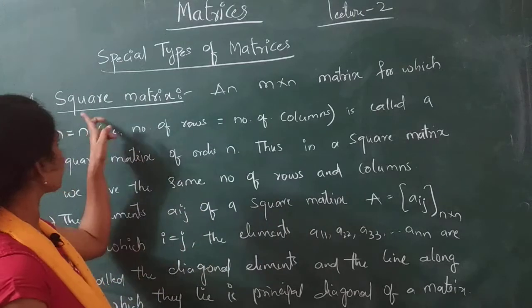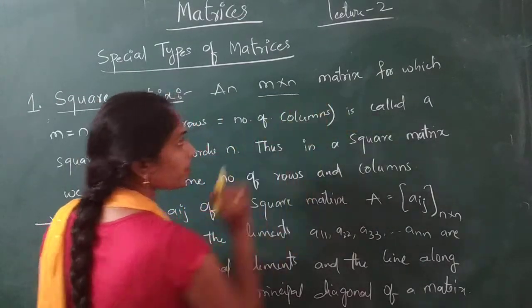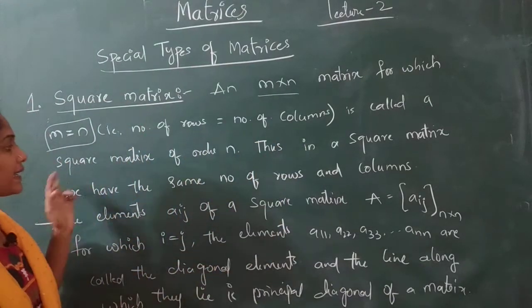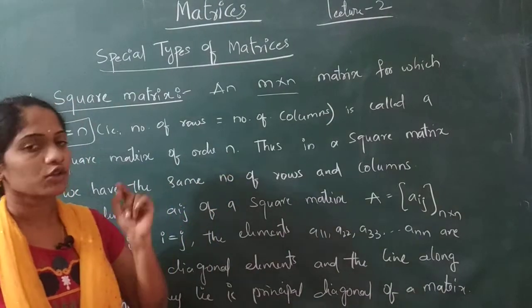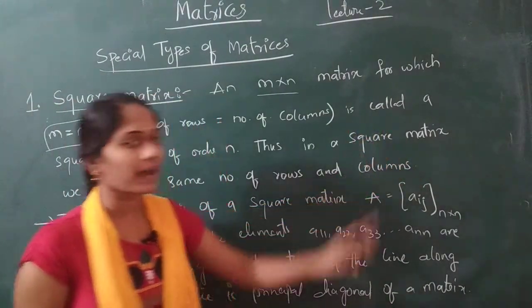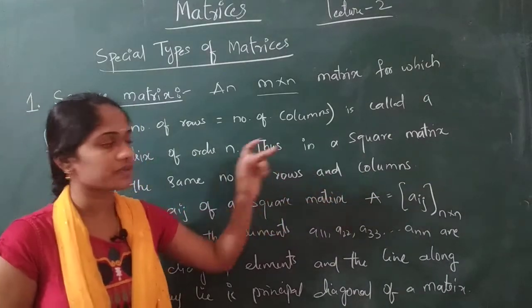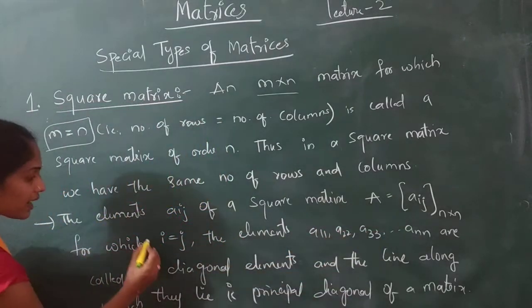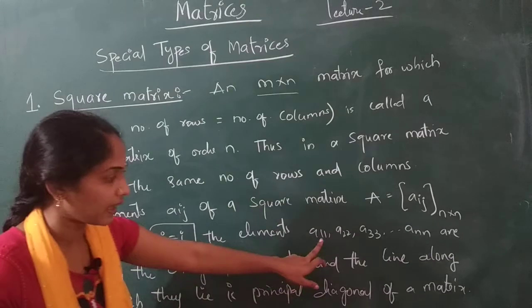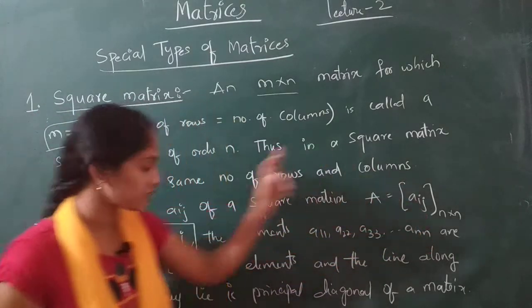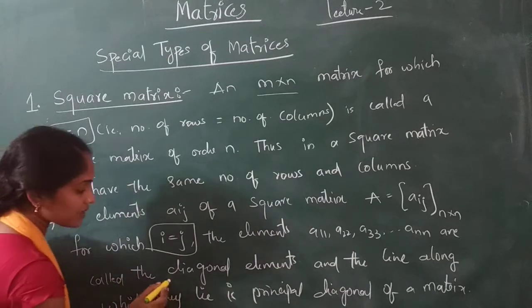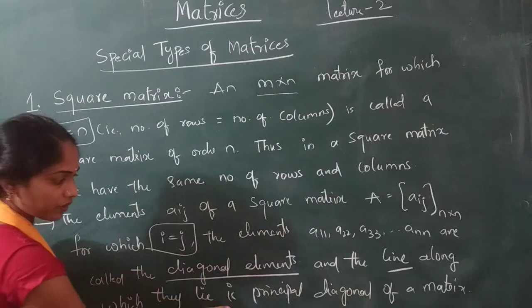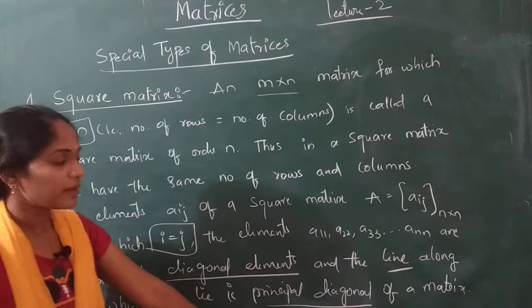So this is the definition of the square matrix. An M cross N matrix for which M equals N, that is, the number of rows equals the number of columns, is called a square matrix of order N. So in a square matrix, the number of rows and columns are the same. In particular, the elements Aij for which I equals J are the diagonal elements, and the line passing through these diagonal elements is known as the principal diagonal.